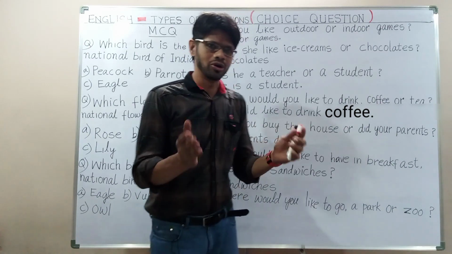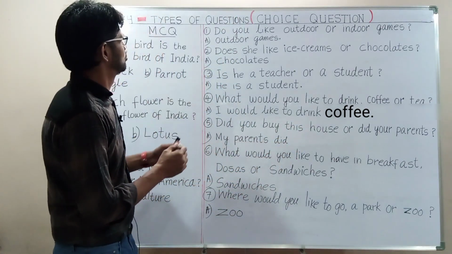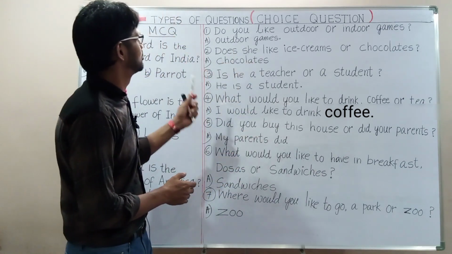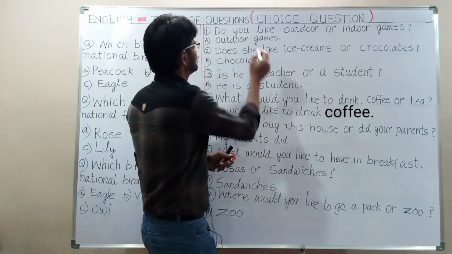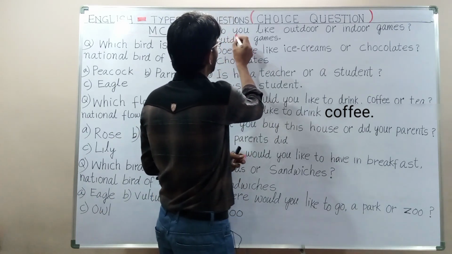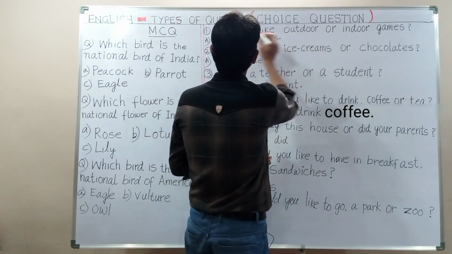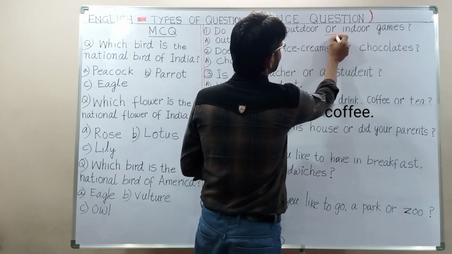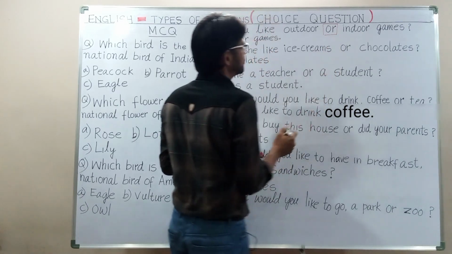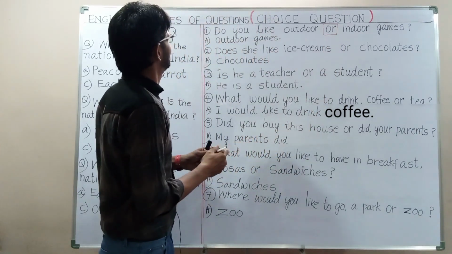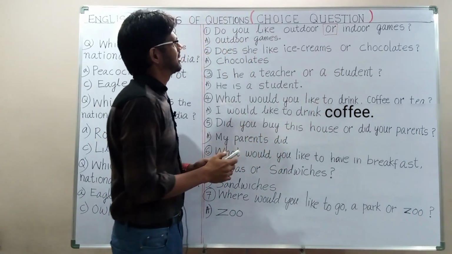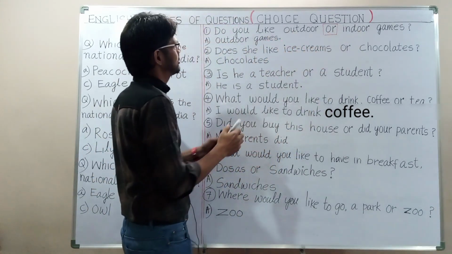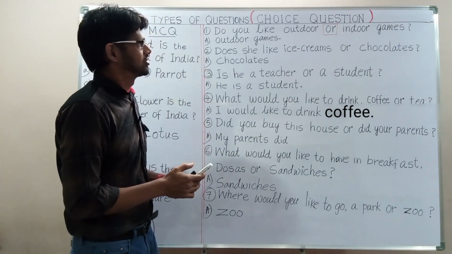Let us learn more about this. We have here so many examples. Do you like outdoor games or indoor games? Here the question has two parts. "Or" is a conjunction which connects the two parts of the question. So we have a choice here. The answer is outdoor games.